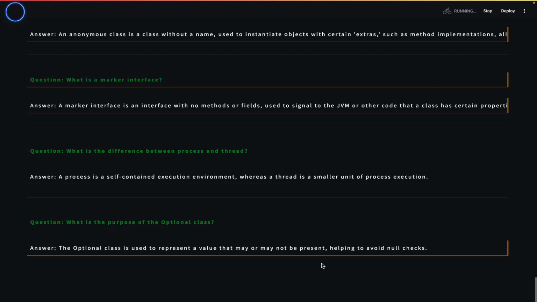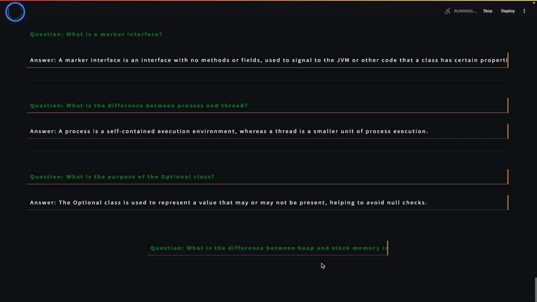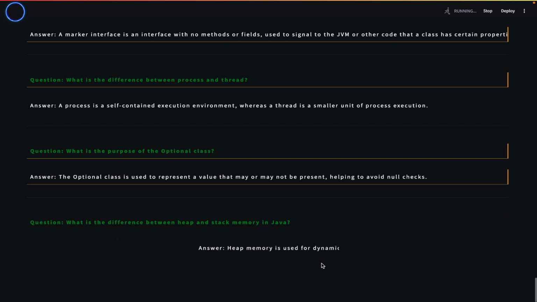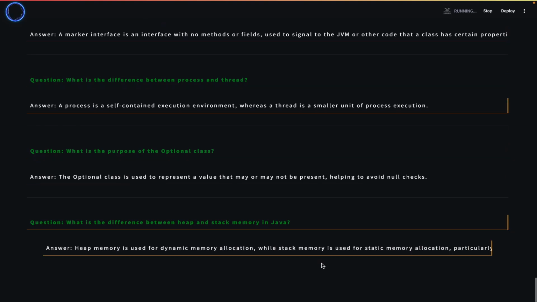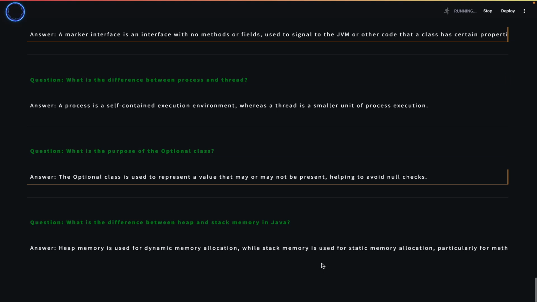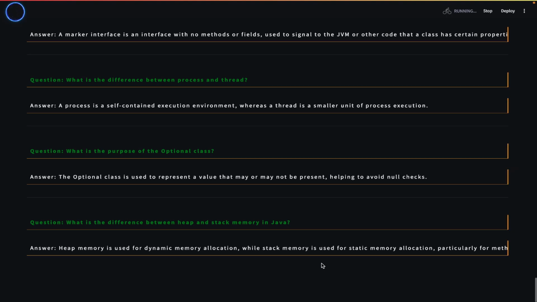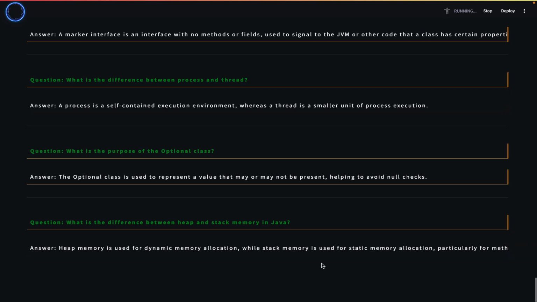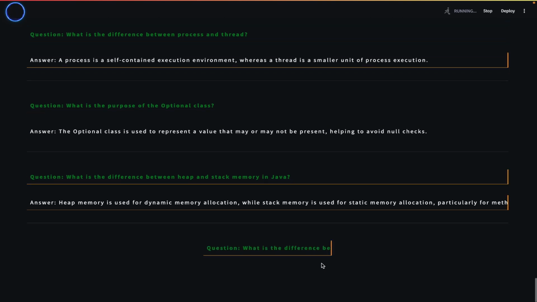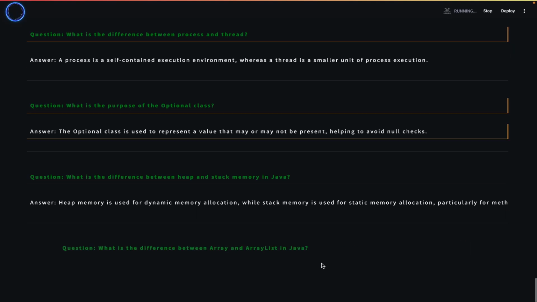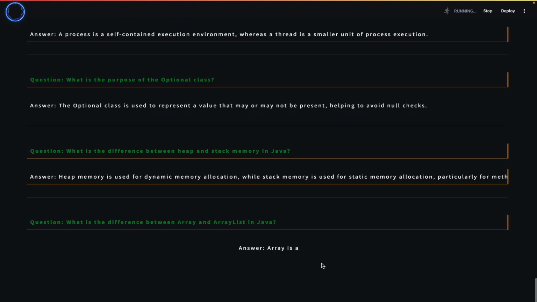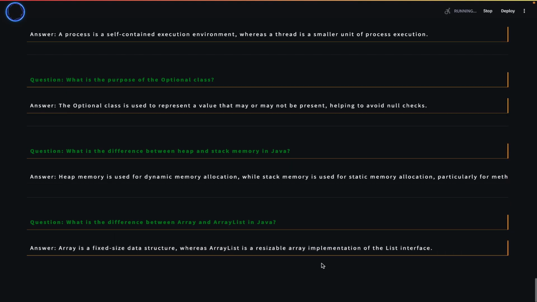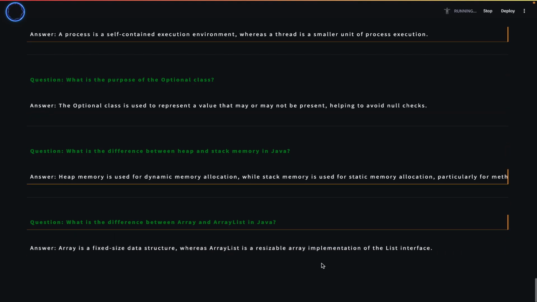What is the difference between heap and stack memory in Java? Heap memory is used for dynamic memory allocation, while stack memory is used for static memory allocation, particularly for method calls and local variables. What is the difference between array and ArrayList in Java? Array is a fixed-size data structure, whereas ArrayList is a resizable array implementation of the List interface.